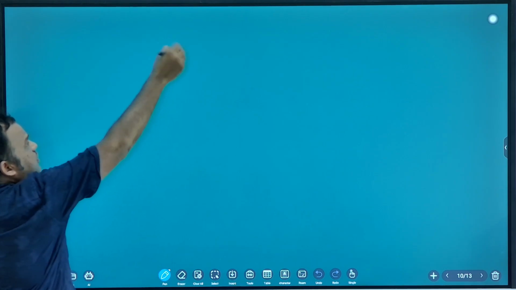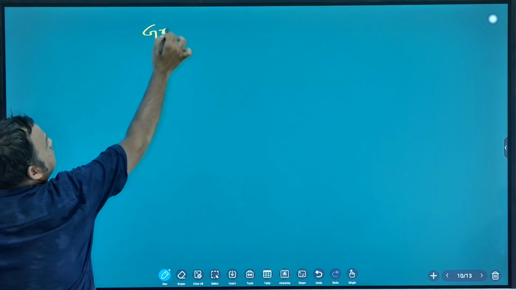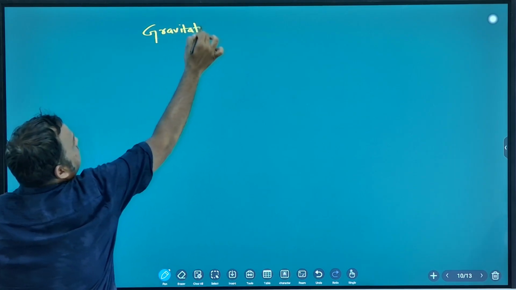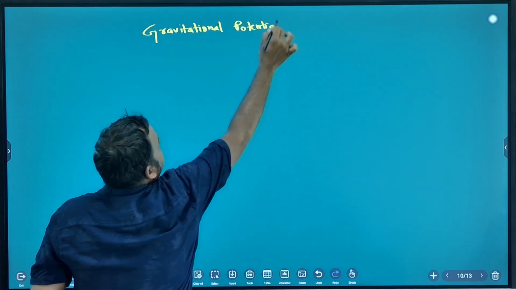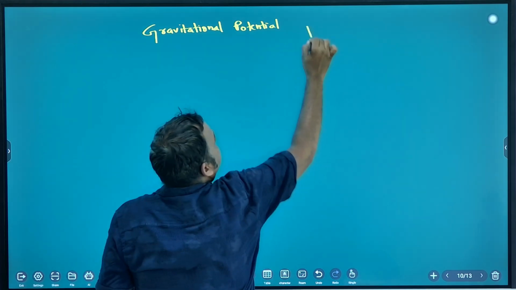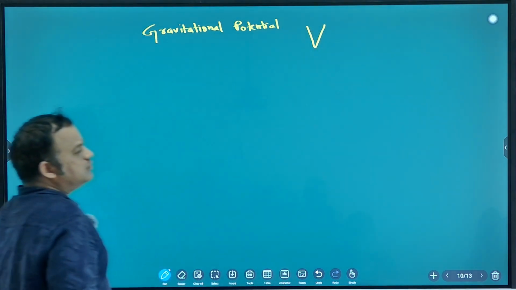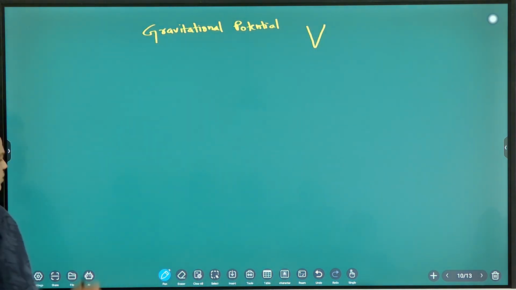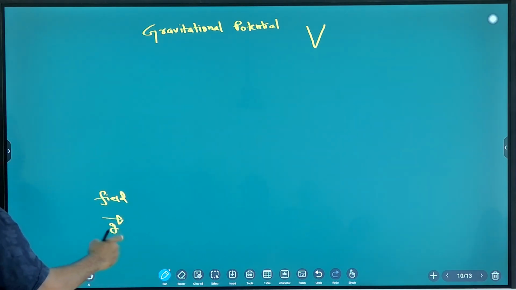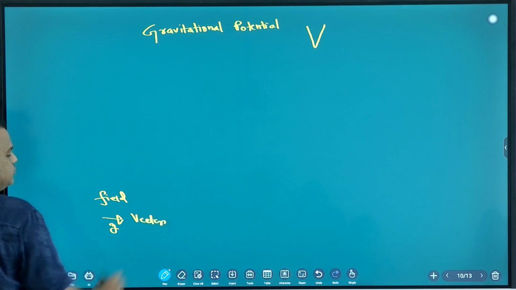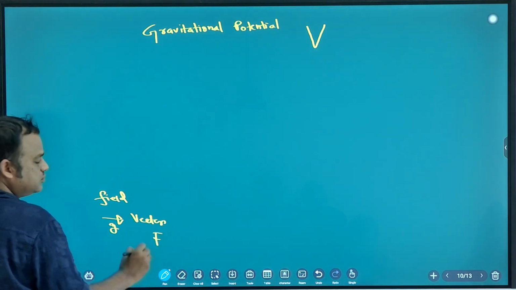Potential. Note down. Gravitational potential. What is the symbol for gravitational potential? V. What is the symbol for gravitational field? G. It is a vector quantity. Gravitational field is a vector quantity. What is the formula?